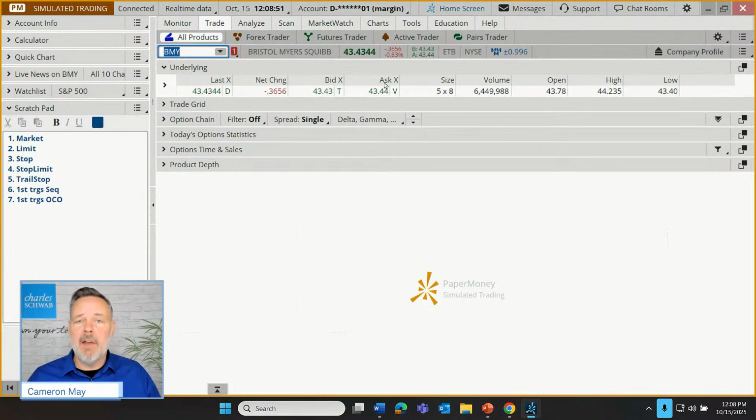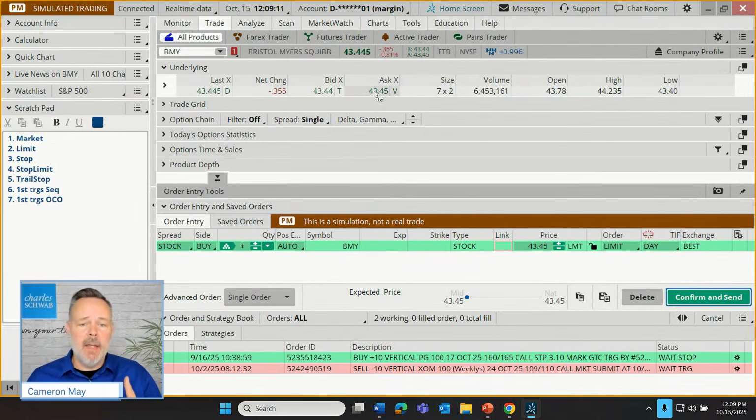Buyers typically pay at or near the ask price. Sellers typically sell at or near the bid price. And there's usually a little bit of a difference between the two with stock trading, a penny or two. With less liquid stocks, it can be more than that. But in any case, so to create my market buy order, I'm going to come to the ask price and click on the price just below that. And that actually creates a buy order right down here.